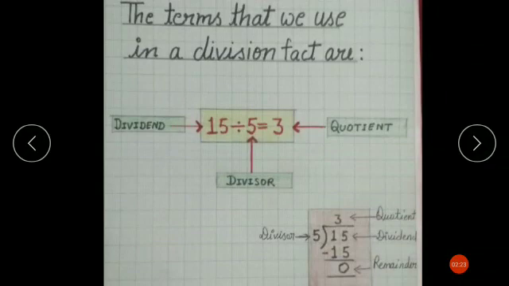Now we will discuss the terms that we use in a division fact. 15 divided by 5 is equal to 3. In this division fact, what is the 15? 15 is our dividend. For remembering in a very simple way, in your division fact, the number which is largest will be your dividend.